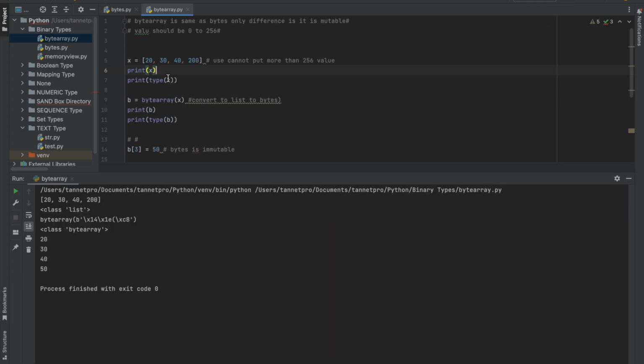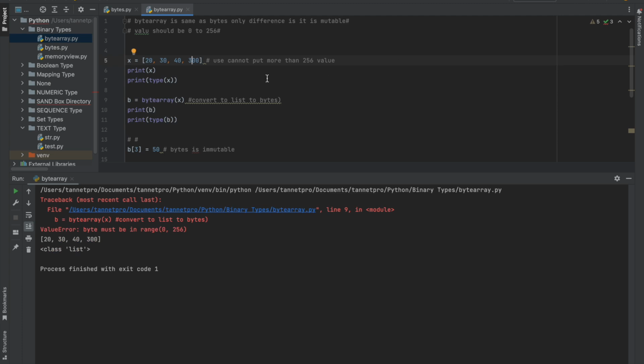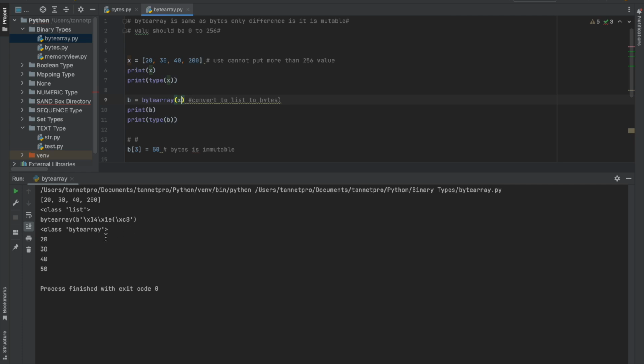Yeah, so what I did, I made a list. Let me show you this thing. It will throw you an error, as I showed you in bytes, right? So I have converted the list into a byte array. Here you can see, let's see the first program.